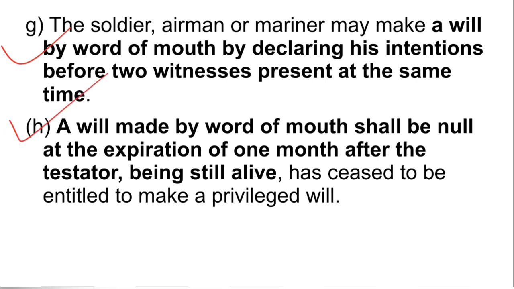It says a will made by word of mouth shall be null at the expiration of 1 month after the testator, being still alive, has ceased to be entitled to make a privileged will.